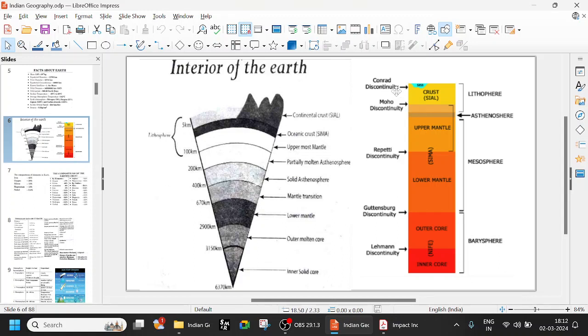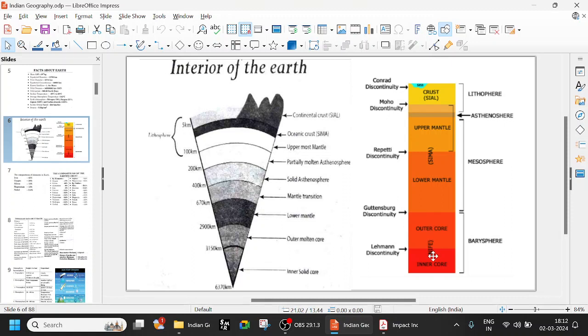So what is the discontinuity between the upper crust and the lower crust? That is the Conrad discontinuity. Between the crust and the upper mantle is the Mohorovicic discontinuity. Between the upper mantle and lower mantle, Repetti. Lower mantle and outer core, Gutenberg.